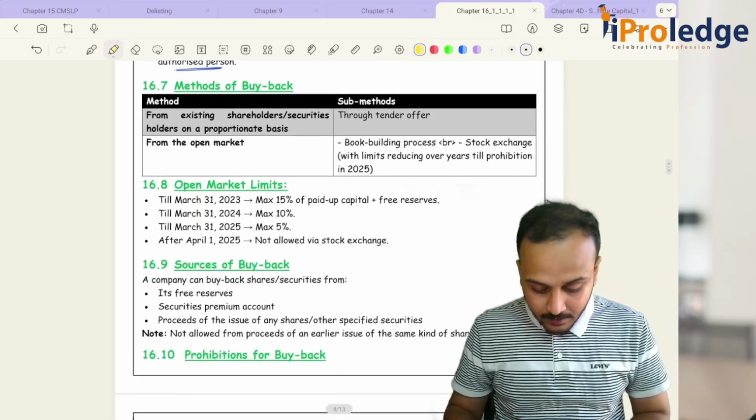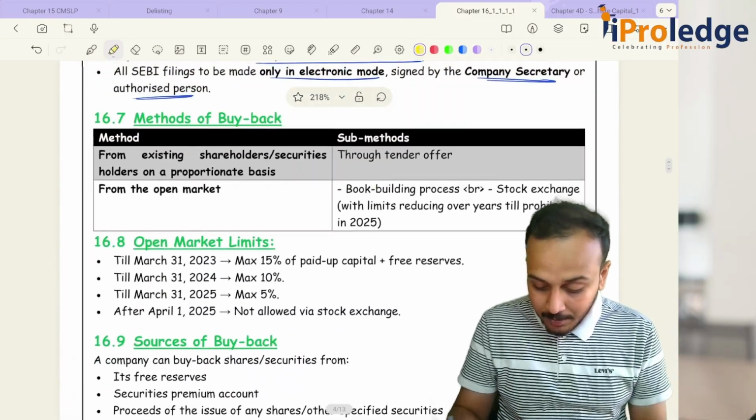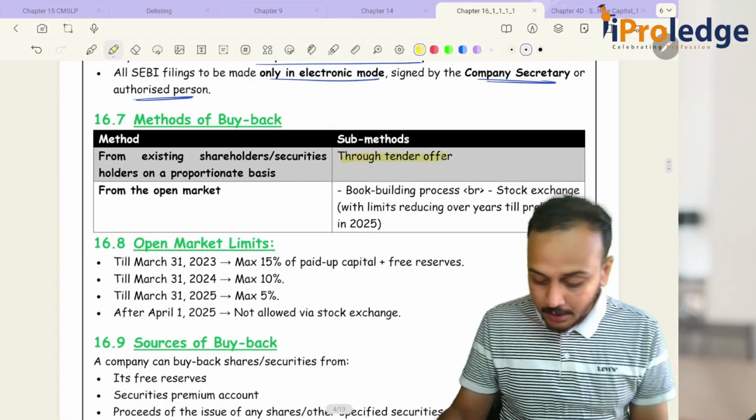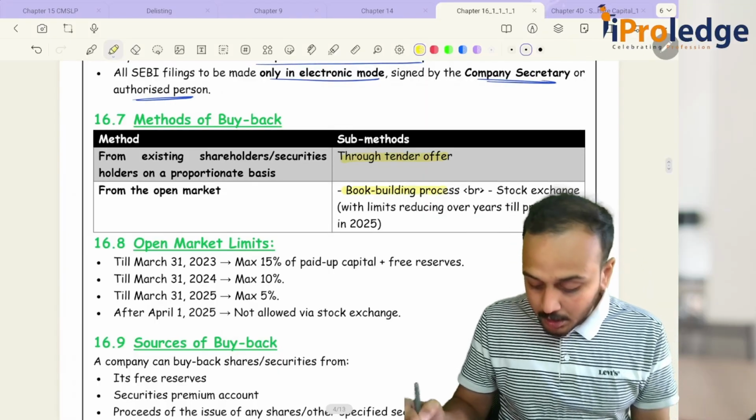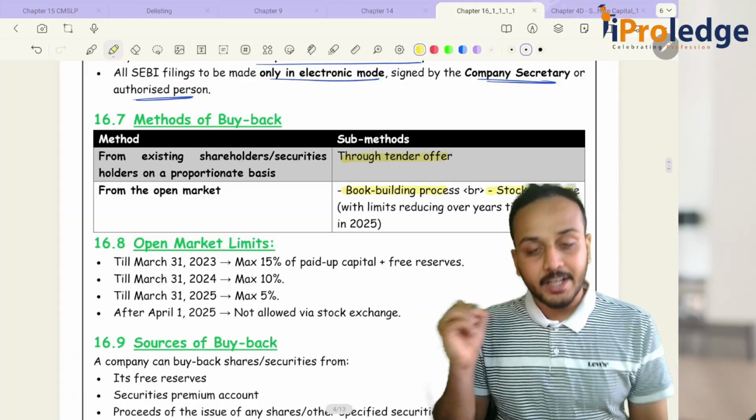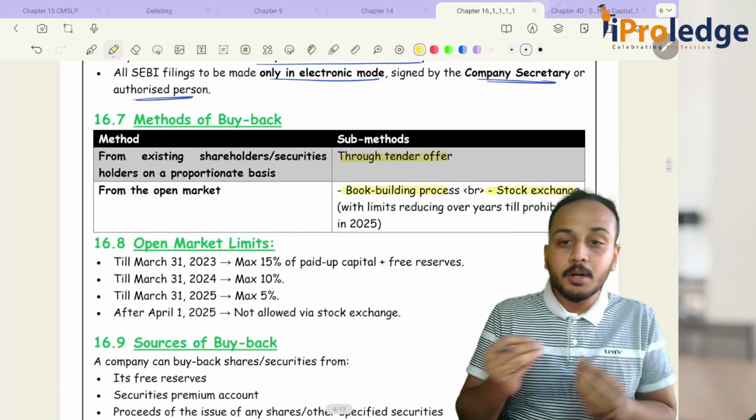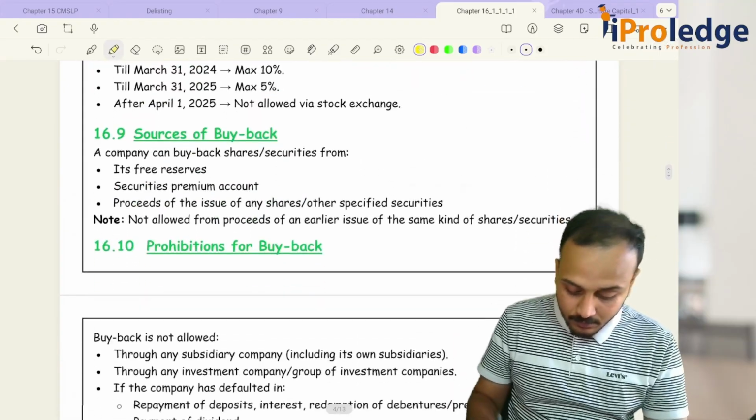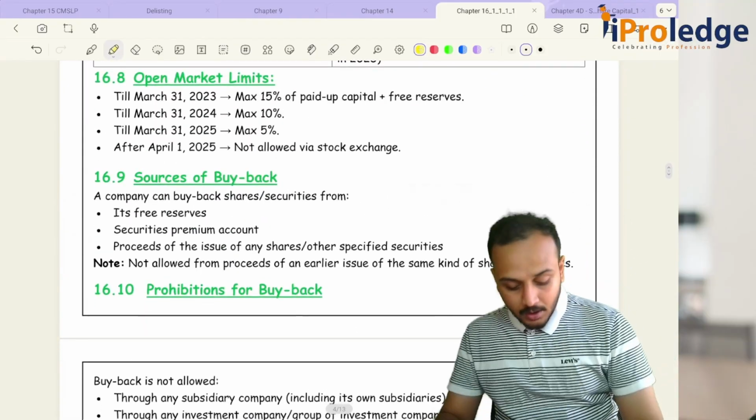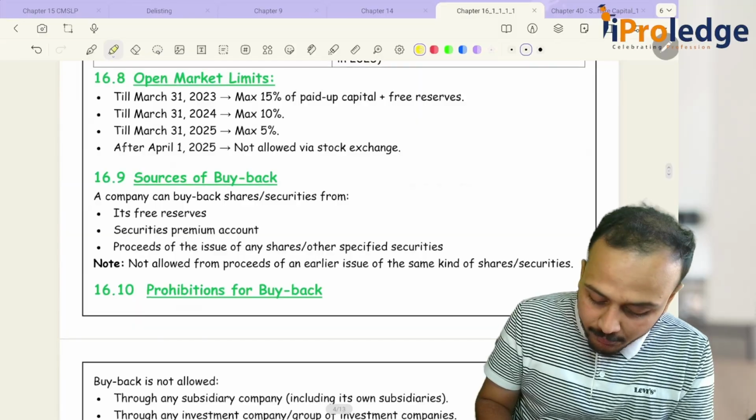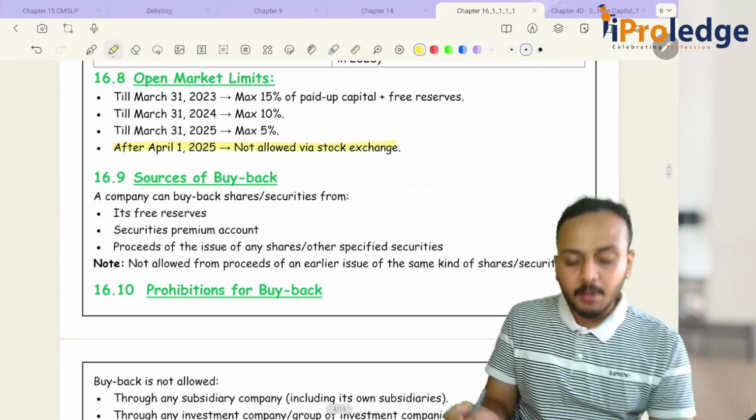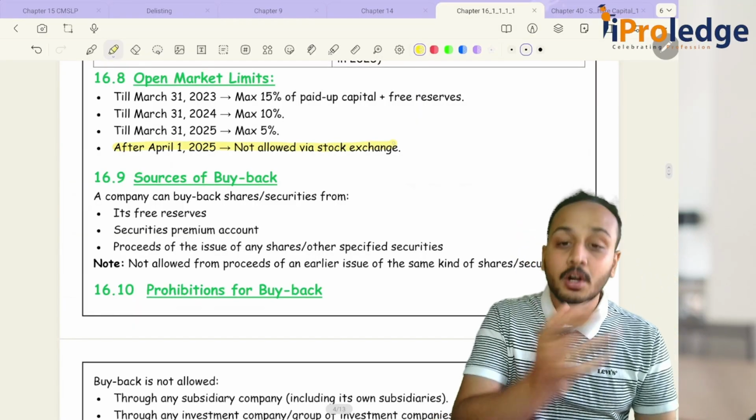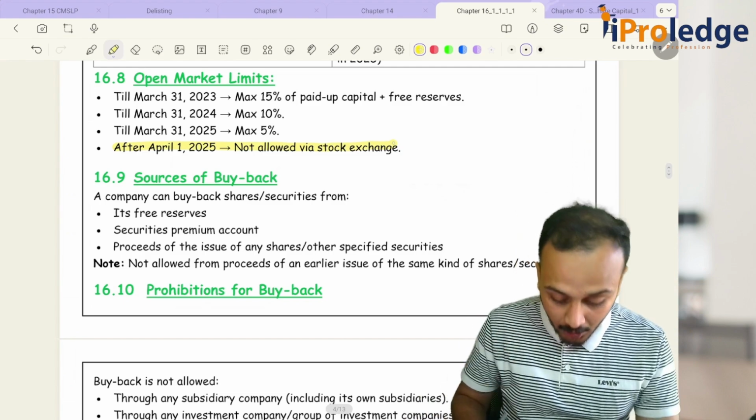Now, what are the different methods of buyback? Through tender offer, book building process, or the stock exchange. These are the different modes of completing your buyback process. As of now, after April 1, 2025, buyback through stock exchanges is not at all allowed.